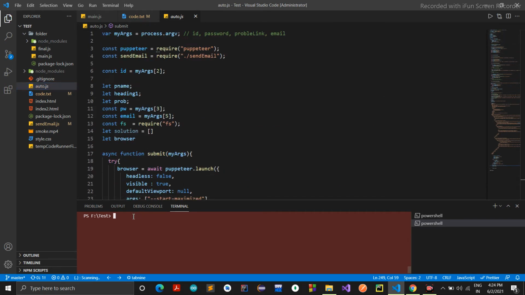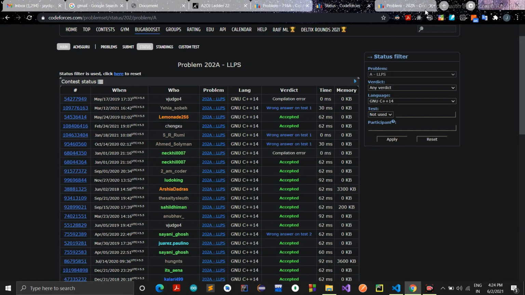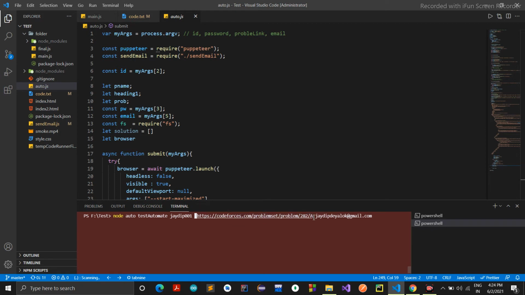At first you have to write node and then the name of the JavaScript file, that is auto, and then your username. The first argument is your username, then you type your password. I have created a fake account to show you the demo, so let me type the password. Then I have written first ID, then password, then problem link. By the way, what is the problem link? 202A, and then the email on which you want to get your confirmation message.